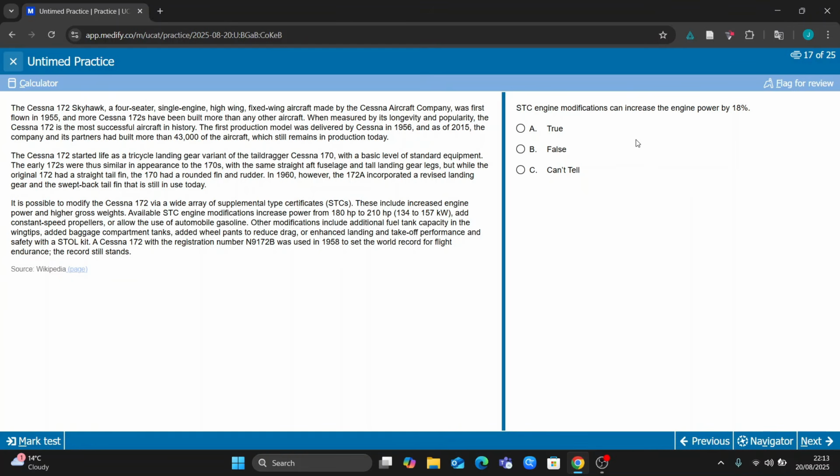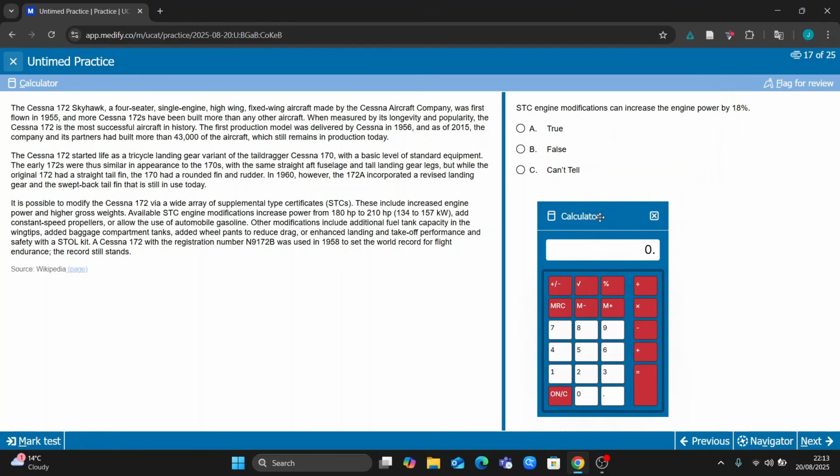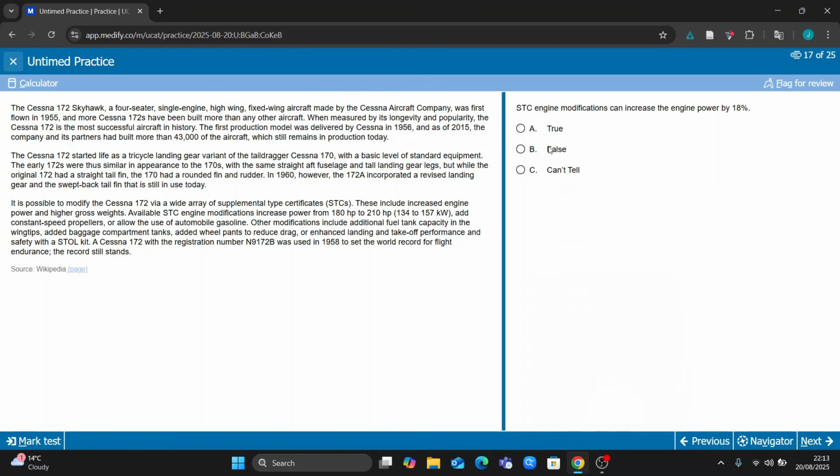It says the original did. So yeah, STC can increase the engine power by 18%. Increase power from 180 to 210. So that's 30 over 180, which is a sixth. So it's going to be 30 divided by 180, which is 16%. But one sec, what if we do 23 divided by 134? Is that going to be...? I mean, I don't know if they're going to say that that's close enough. I'm not sure. Maybe it's false for that reason then.